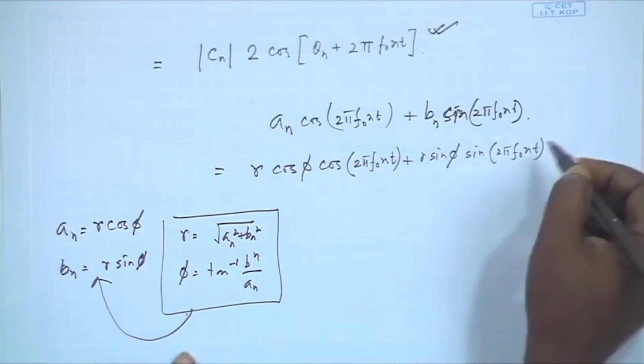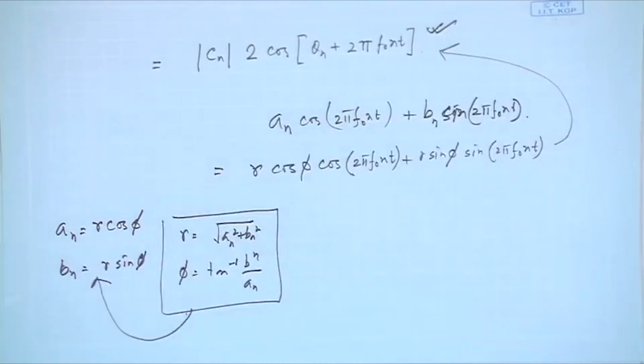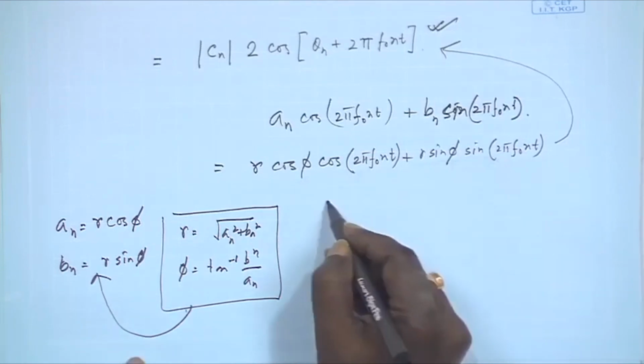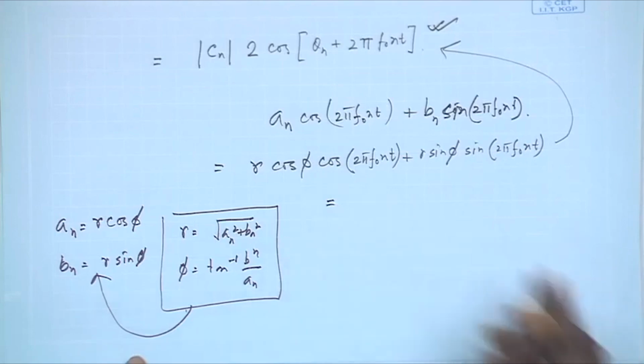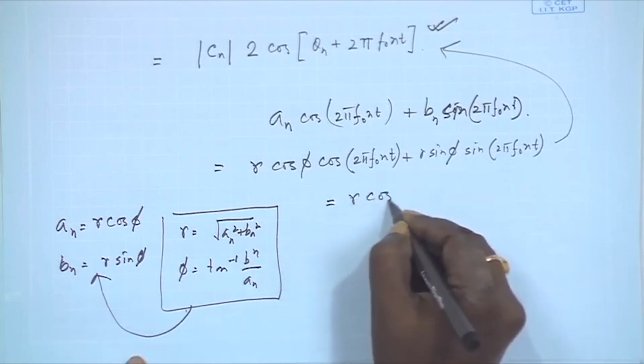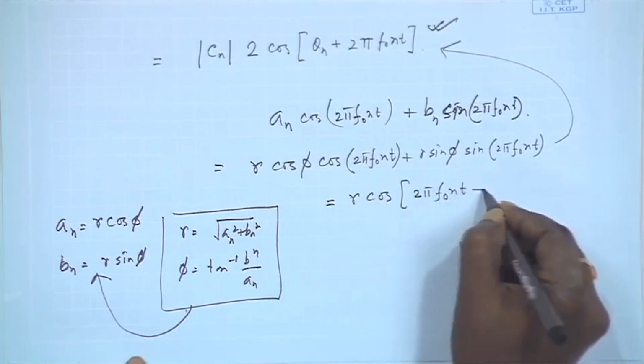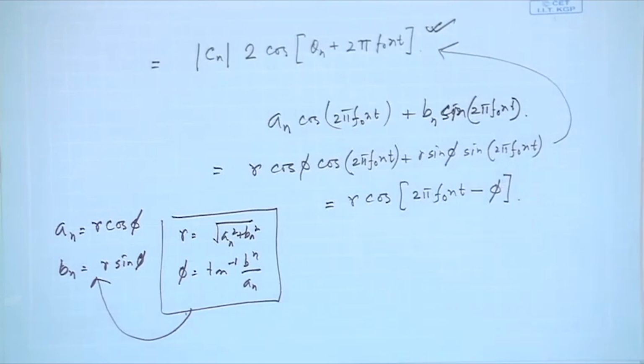Why am I doing this? I just want this representation again. Can I see a single cos representation? It is cos A cos B plus sin A sin B, so that must be cos of A minus B. So I can write it as r cos of 2 pi f0 n t minus phi, fine.